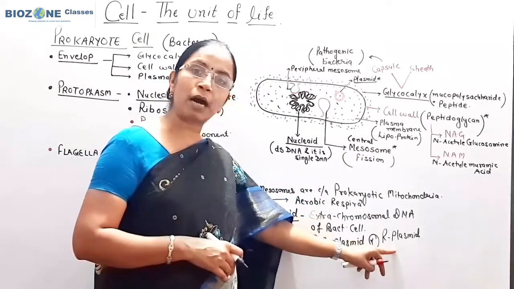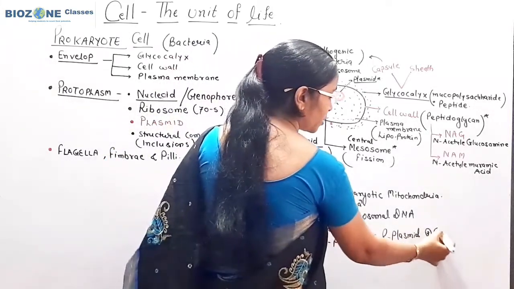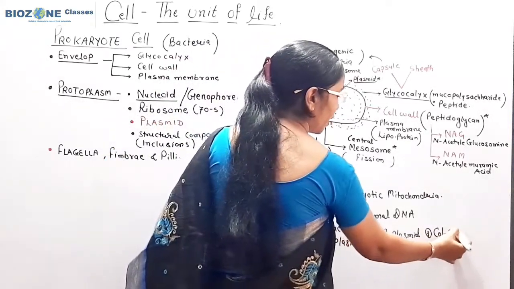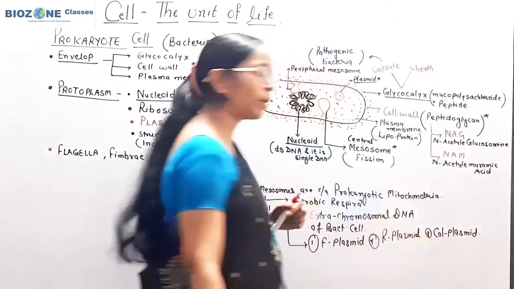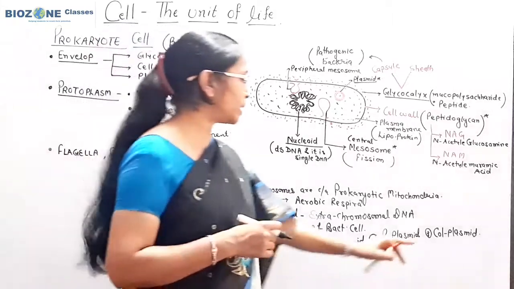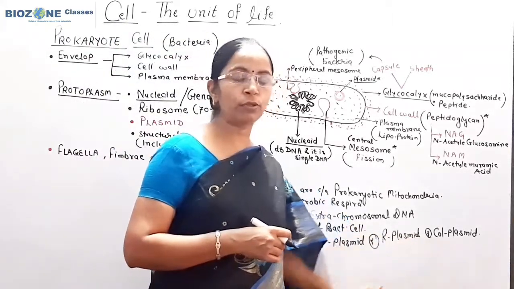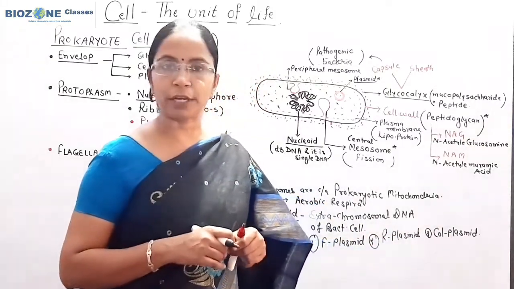And third is the Col plasmid, which secretes the colicin toxins. So according to their function, plasmids are mainly of three types.